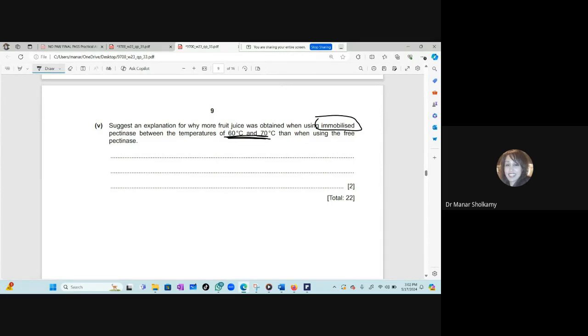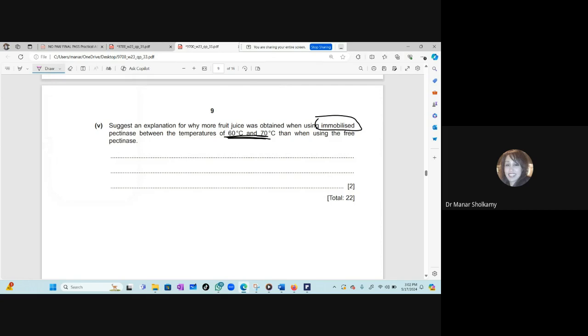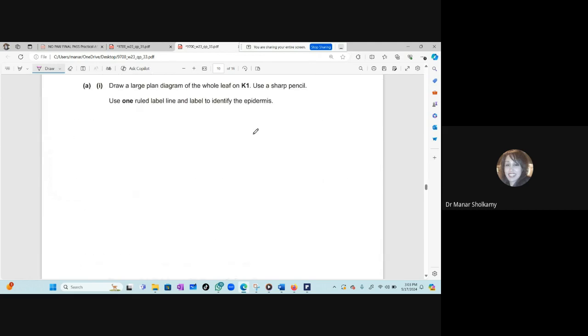Farouk, I just gave you this question and I gave you the answer. When you have immobilized enzymes, why do they give you more results at higher temperature? Because they're more thermostable, they can survive higher temperatures. Yes, they are more thermostable. Or you can say that the free will denature at low temperatures. Good. Okay, we're done with question 1. No, we're not.